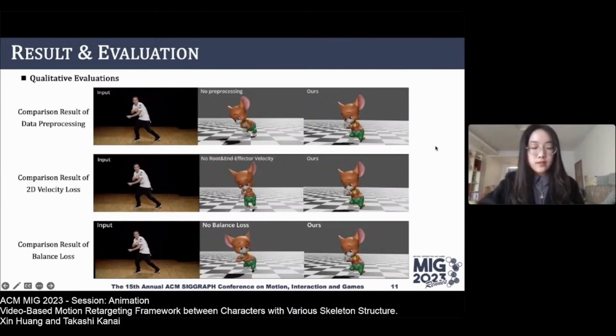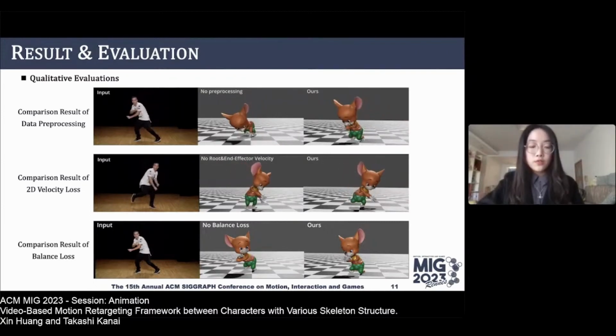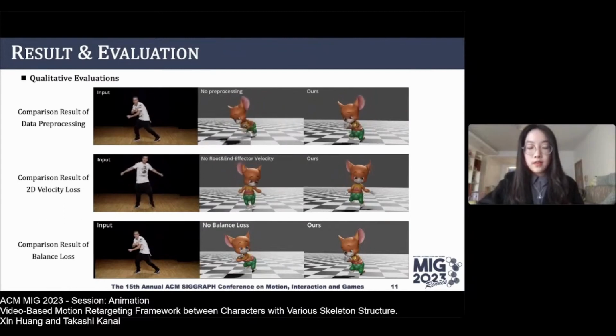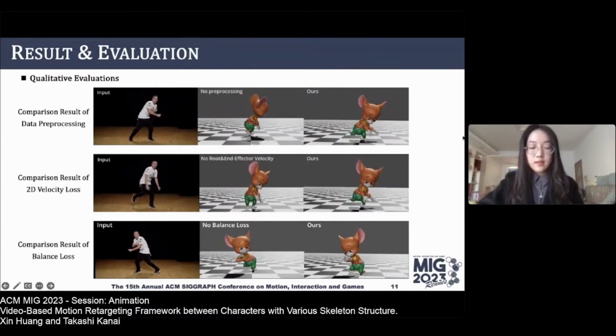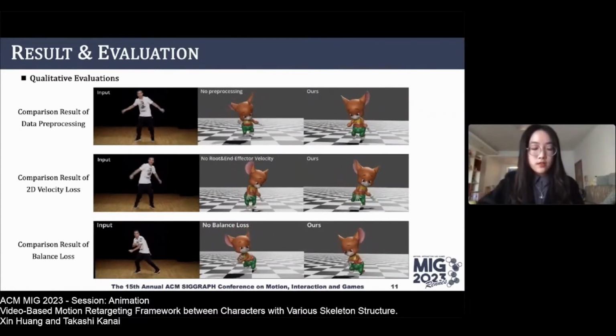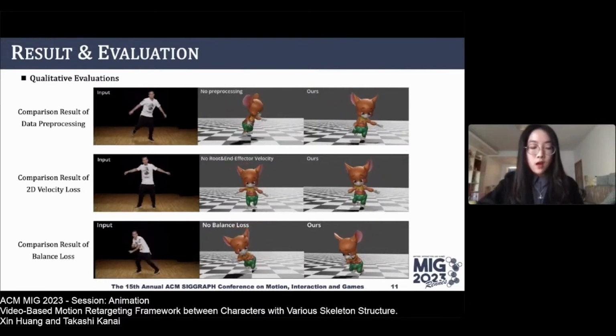To demonstrate the effectiveness of our method, let's look at the steps involved. First, pre-processing the data before using it for training our retargeting network made the character's movements more natural. Furthermore, when we compared the results before and after adding a 2D velocity loss, we observed that the character's leg movements closely matched the video. Last, after adding the balance loss, the overall movement of the character, especially the angle of the hips, appeared much more natural.